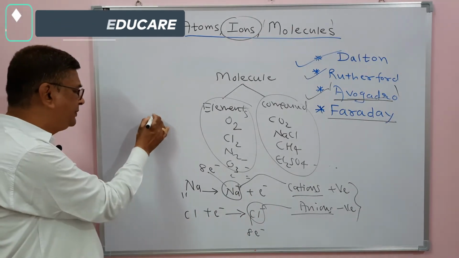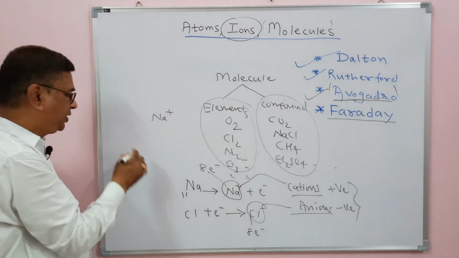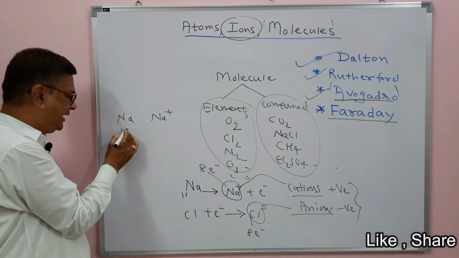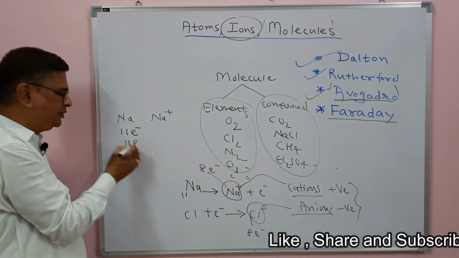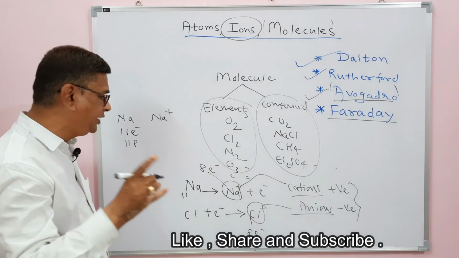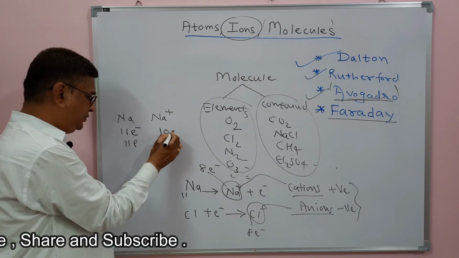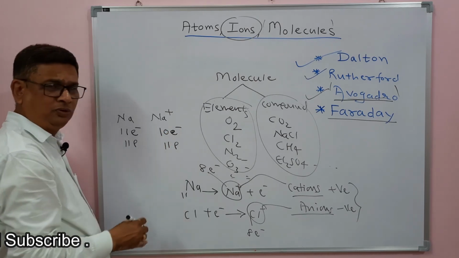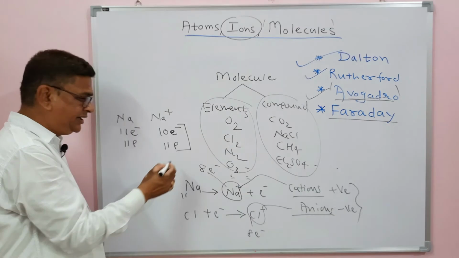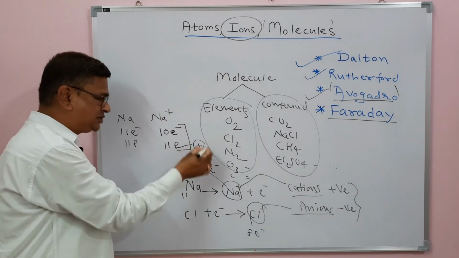Now, how does sodium have the Na+ charge? Because in a normal sodium atom there are 11 electrons and 11 protons. After donating 1 electron, this Na+ ion has 10 electrons but still 11 protons, and now this is unbalanced and it is the extra proton which gives the charge of plus 1.